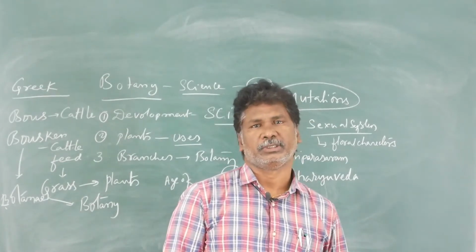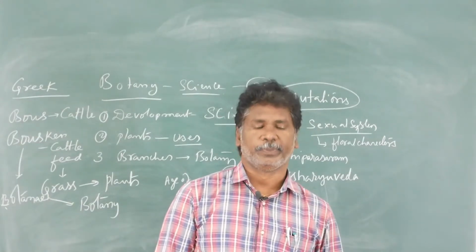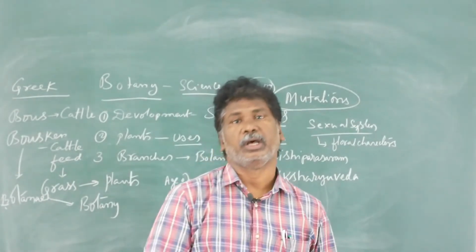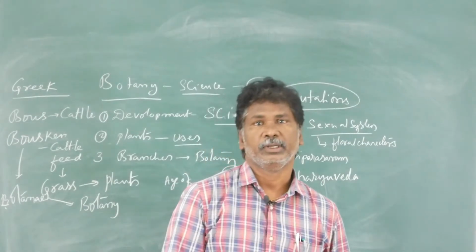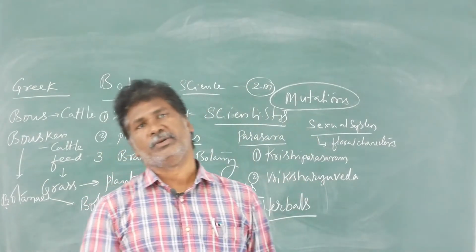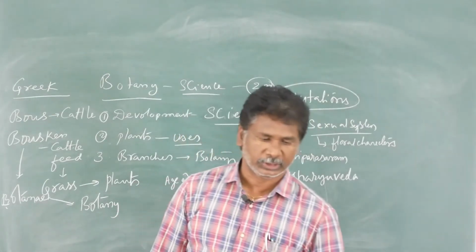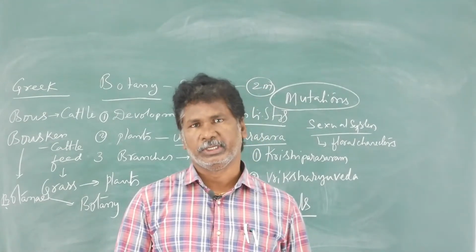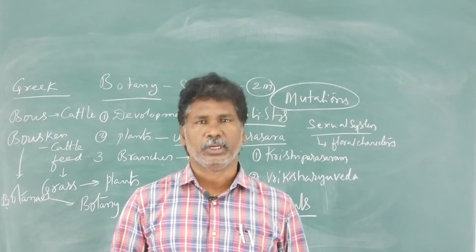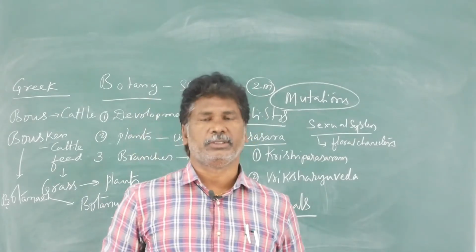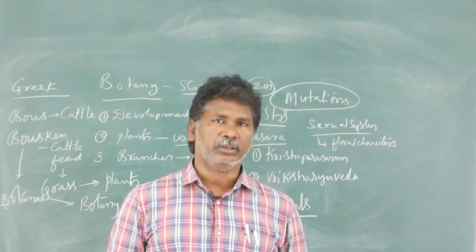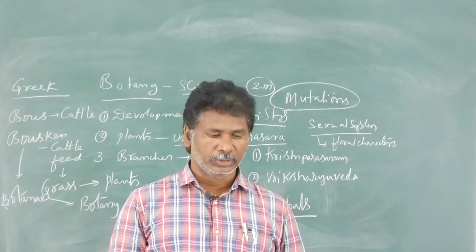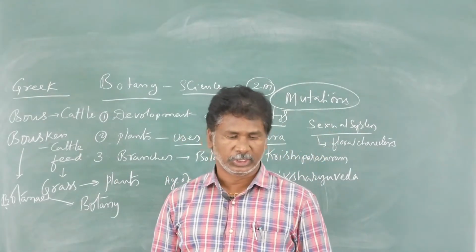Another scientist, Har Gobind Khorana, was the first person to construct the artificial gene or genetic code. So genes were artificially synthesized in the laboratory by Har Gobind Khorana, an Indian-born American scientist. He also got the Nobel Prize in 1968 for the discovery of the genetic code, the laboratory synthesis of the genetic code.